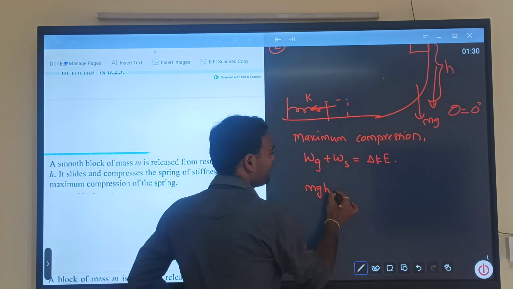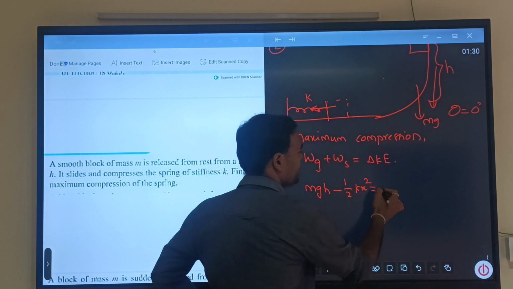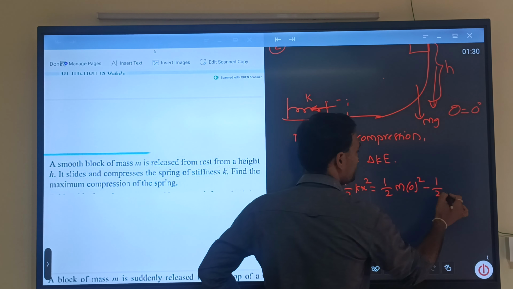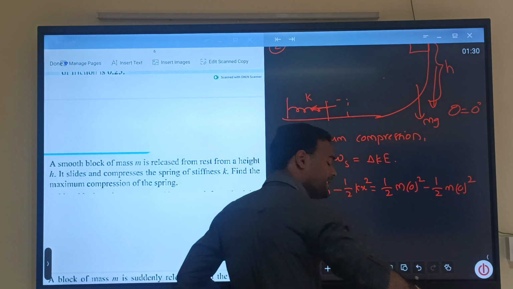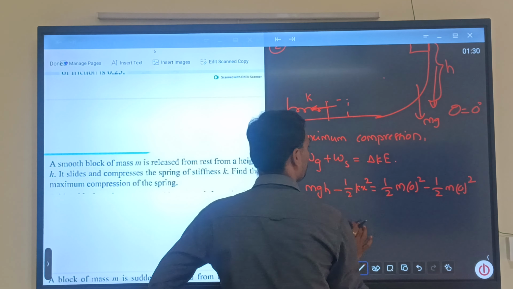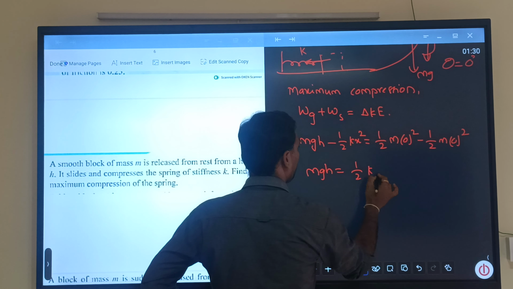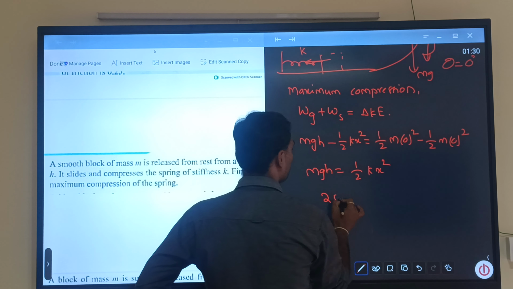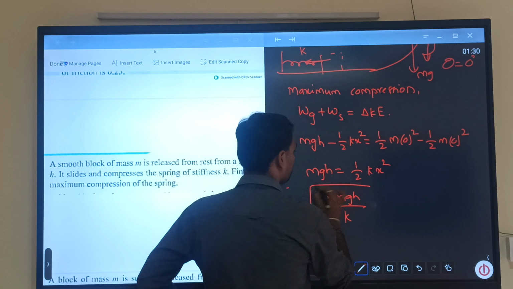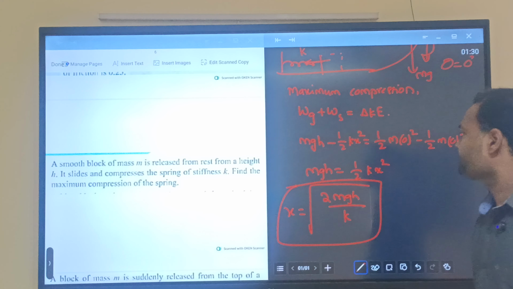And work done by the spring is minus half k x square, and then change in kinetic energy: kinetic energy final value is zero, because the object comes to rest, and kinetic energy initial value is also zero, because the object starts from the rest position, right? That's why I am writing these two. And mgh is equal to half k x square, so x is equal to under root of 2mgh by k. This is the answer for the given question, right?